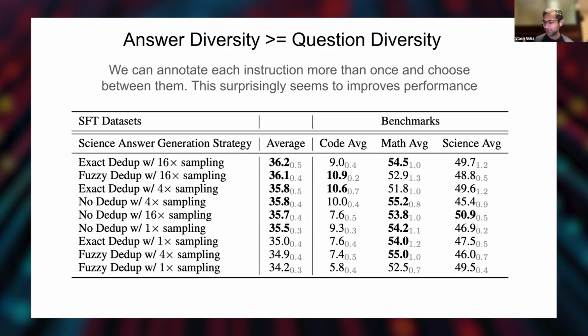We really expected, okay, you want a lot of diversity for questions. Literally repeating questions did not seem to be an intuitive thing for getting improvement, but it really worked out across all the domains. And it gives a really nice tool for scaling up data set size. Instead of having to come up with more and more questions, you can just repeat questions and answer them more times, which is a really nifty fact for doing scaling. We're going to get into it later.